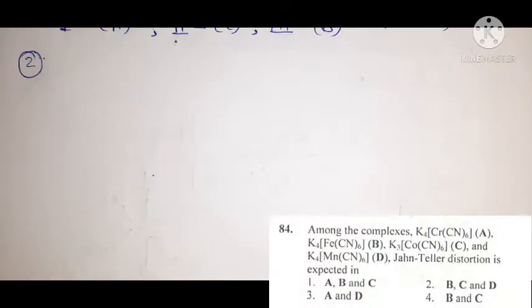Now what is the concept behind Jahn-Teller distortion in octahedral complexes? See once again, all these complexes are octahedral complexes. In octahedral complexes, Jahn-Teller distortion is shown by those complexes in which eg or t2g orbitals are unsymmetrically filled. Understand?